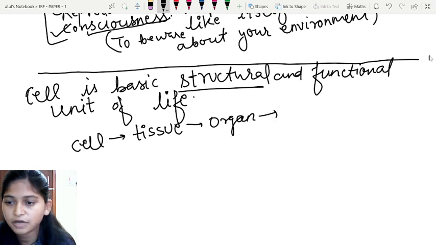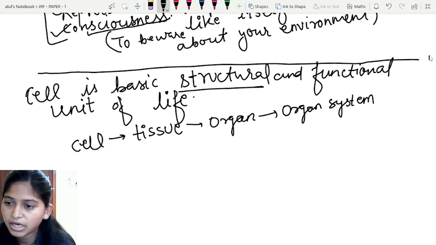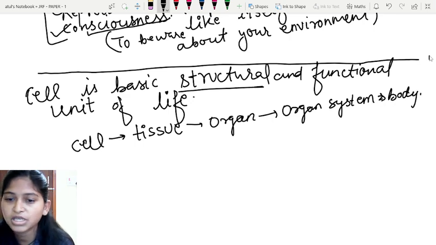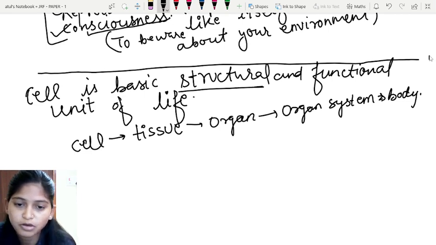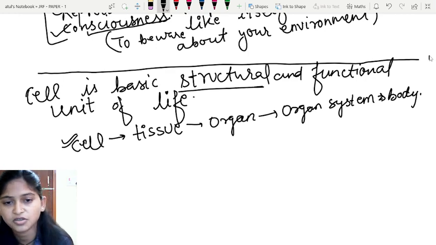Organs coordinate with each other and an organ system is formed, and the organ system is ultimately present in a particular body. So you can say that the body is made up of a particular structure called the cell.